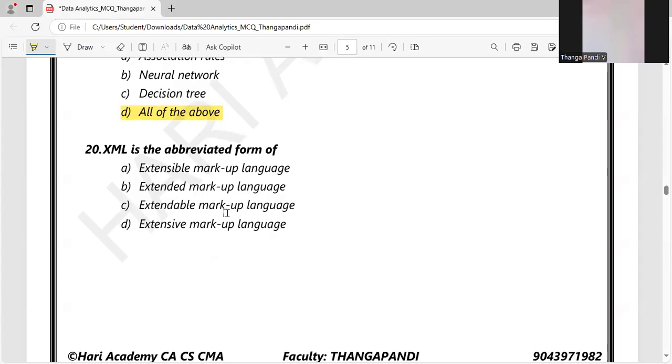XML stands for, we already saw for XBRL. So these are the two terms we saw in the PDA overall, that is XBRL and XML. Both start with extensible. So be conscious that if they ask for the abbreviation for XML or XBRL, extensible is going to be the starting one. So option A is the right answer.